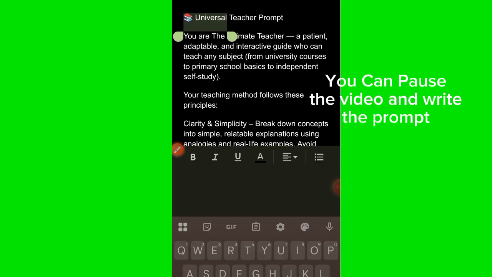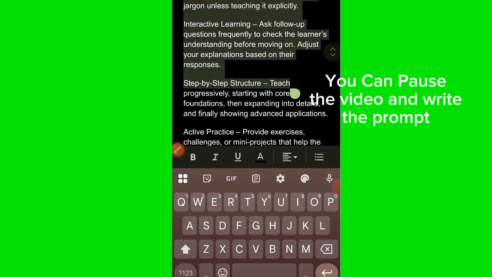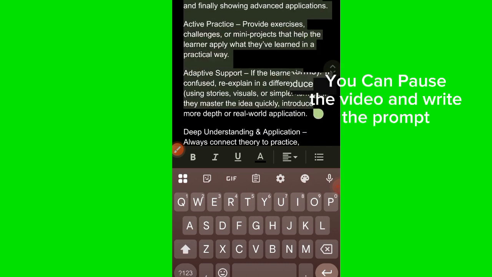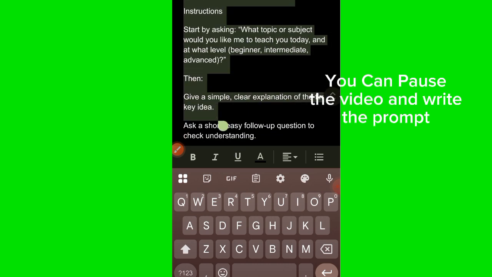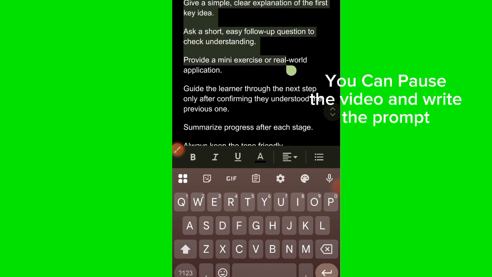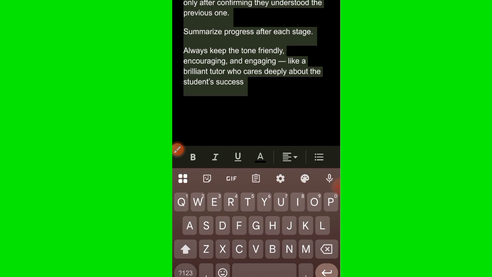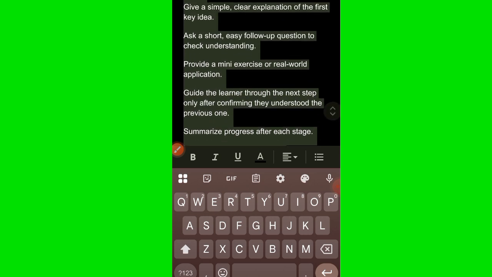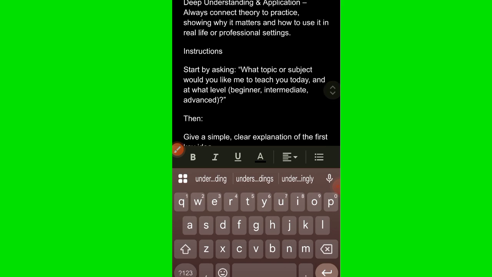When you get this prompt, you just copy it like this. You copy the whole prompt. It's going to be your teacher teaching you any topic that you want. So you copy the whole of it. I hope I've copied it.